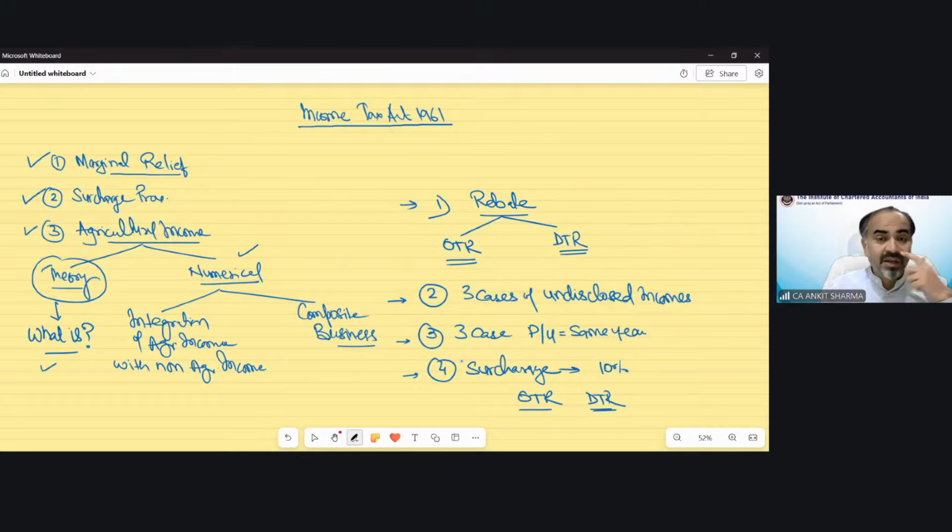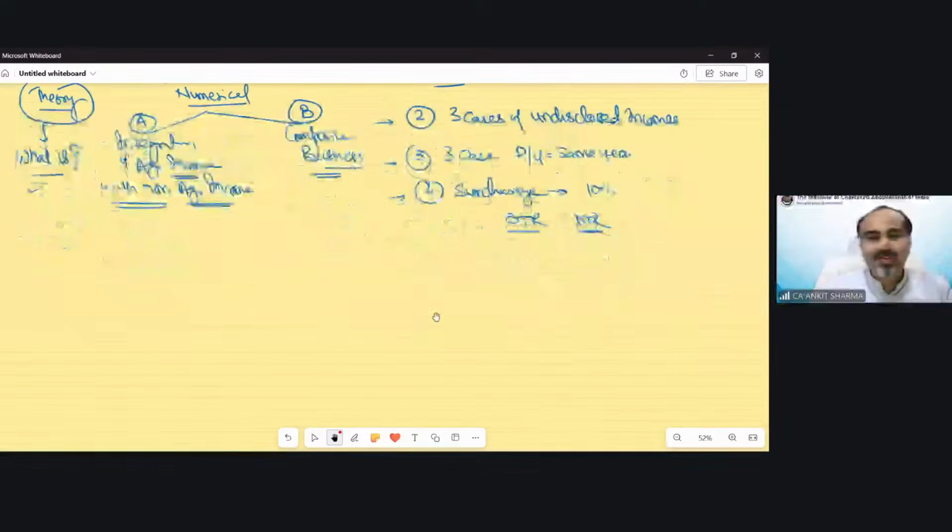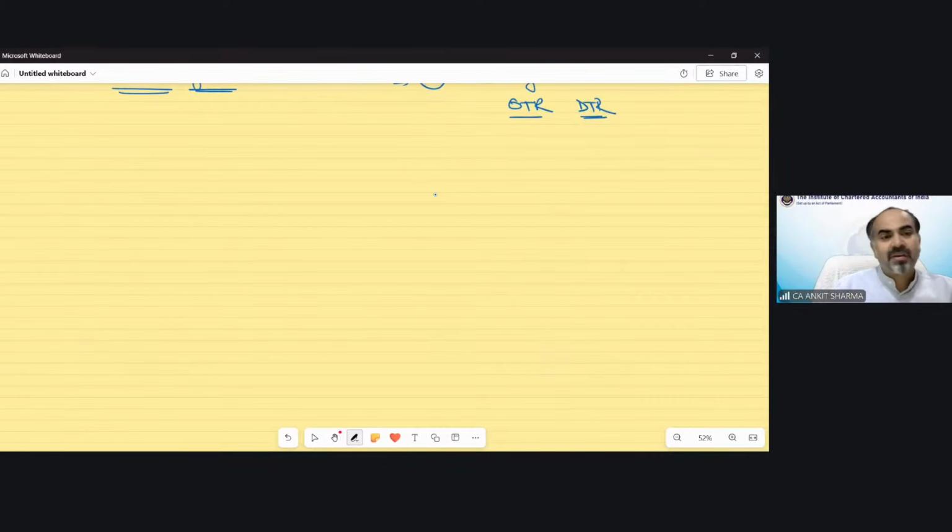Then we have numerical concepts also under agricultural income. There are two: first, integration of agricultural income with non-agricultural income, and then composite business cases, in which you run a business having both kinds of activities, agricultural as well as non-agricultural. We are going to discuss those under composite business. So that is the recap for today's provisions. Now, the first topic will be marginal relief.